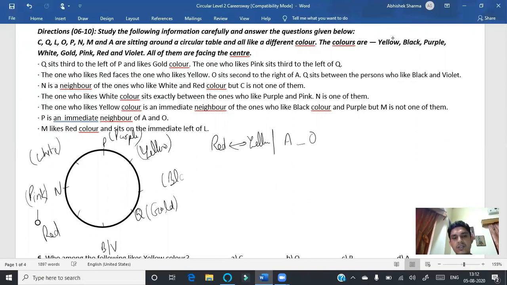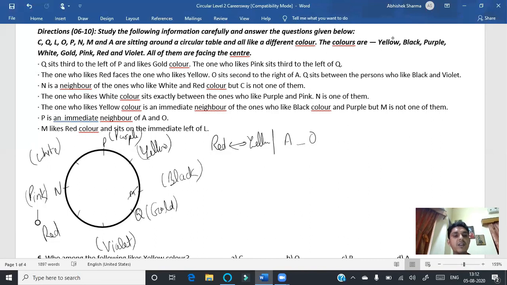So we can write like this, black is here, and if black is here, then definitely violet color must be here. Thereafter, the one who likes yellow color is an immediate neighbor of black and purple, but M is not one of them. M will not be here.